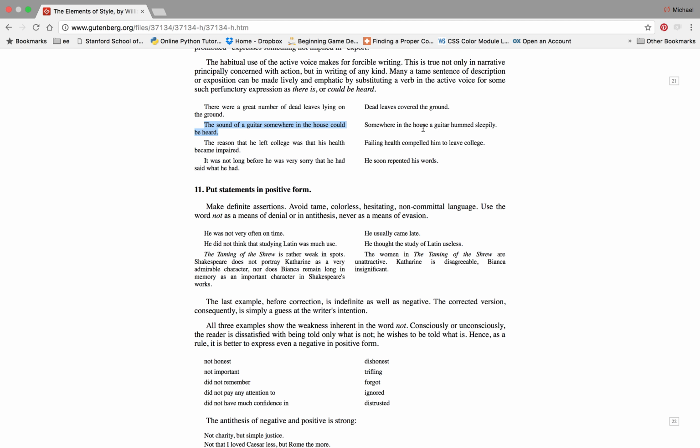Somewhere in the house, a guitar hummed sleepily. The reason he left college was that his health became impaired. Failing health compelled him to leave college. It is no coincidence that there are fewer words, the words are shorter, and it's much more concise. You've got five words here, and twelve words here.